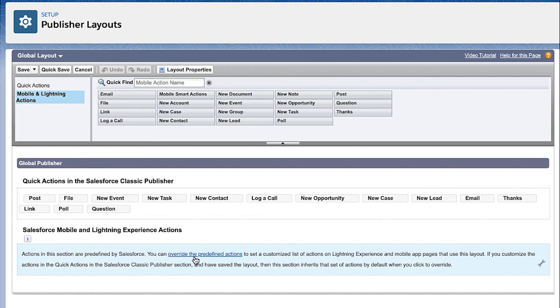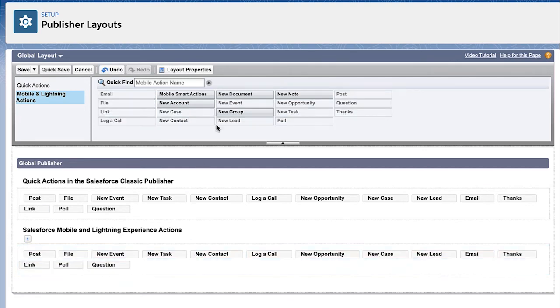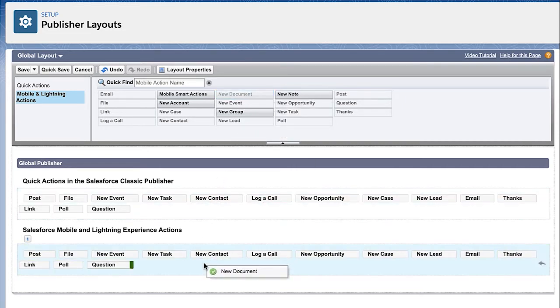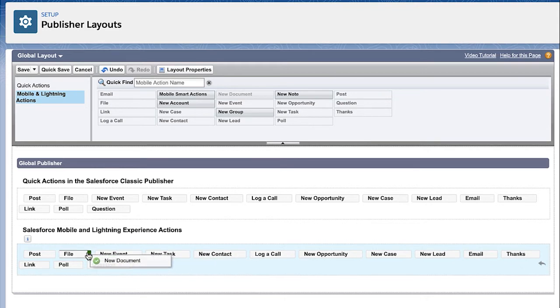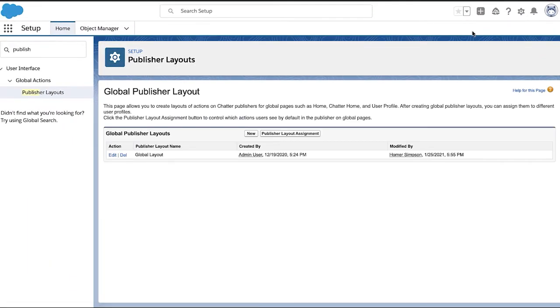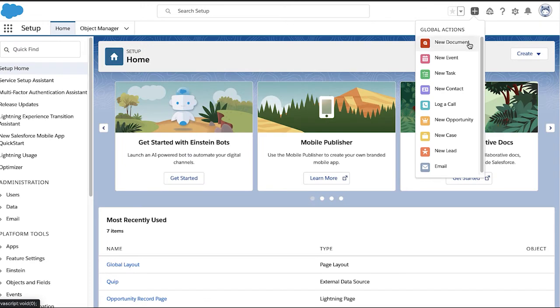Here you'll need to override the predefined actions. And then drag this New Document button all the way down. You can customize where you want to drag it to. So assuming I want to drag it all the way to the top. And now I click Save. New document is here.